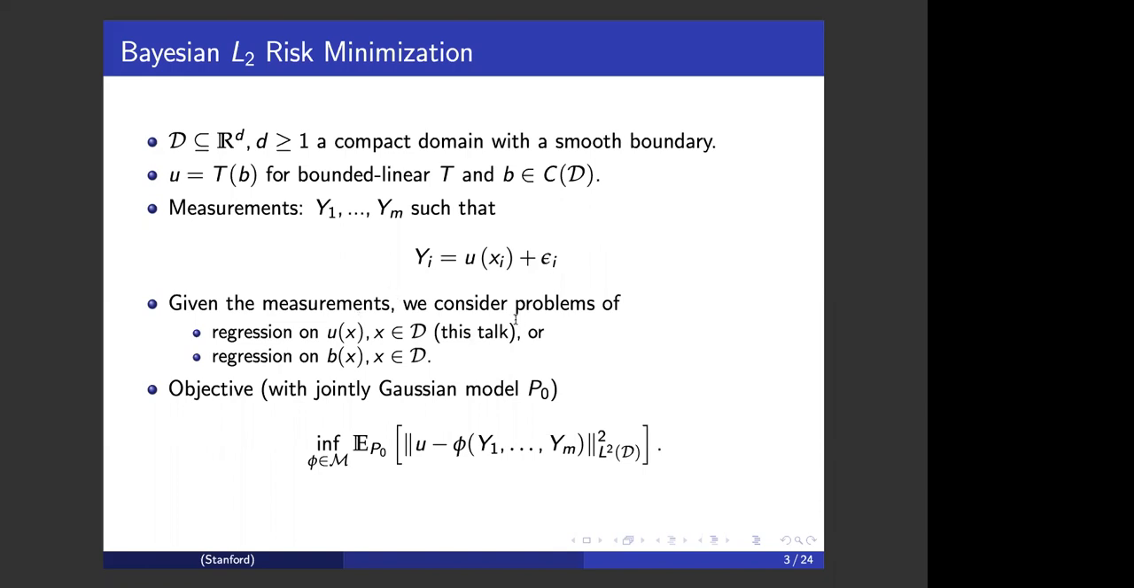Given all these measurements, we can consider the problem of doing regression estimation on u, or we can do an inverse problem to recover a sample path of b. In this talk, I'll focus on recovering the sample path of u. The conventional objective is to consider a Bayesian L2 risk minimization problem. The statistician seeks an optimal estimator that minimizes the Bayesian L2 risk, where the Bayesian model is a joint Gaussian model, which we denote by P0, over the prior input process on b and the noise vector epsilon.